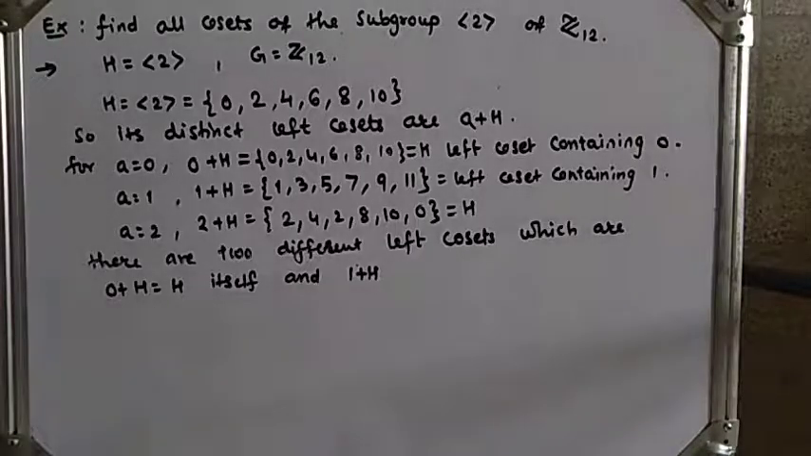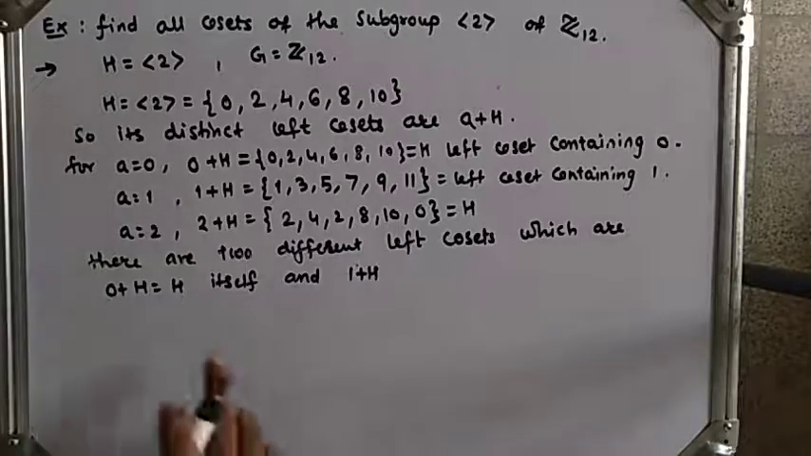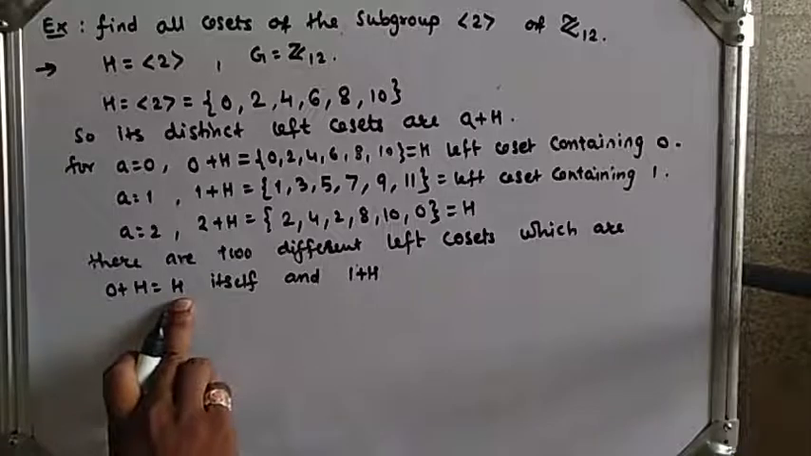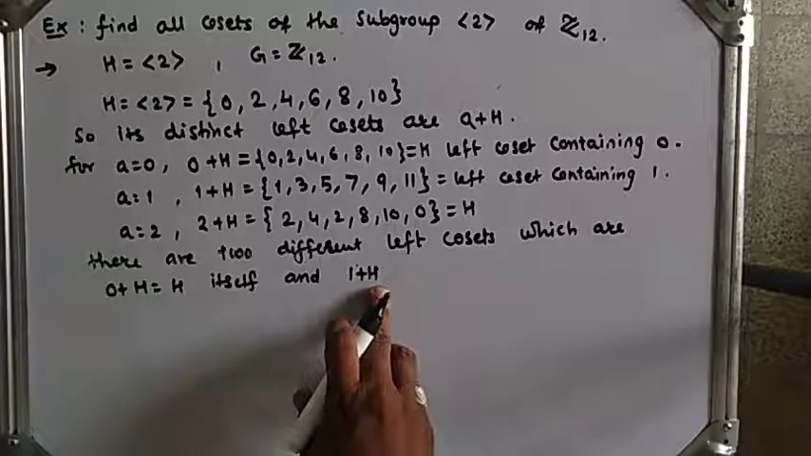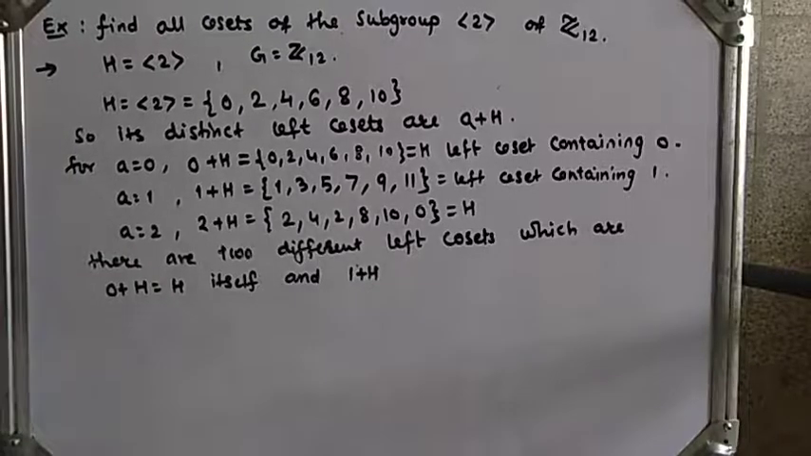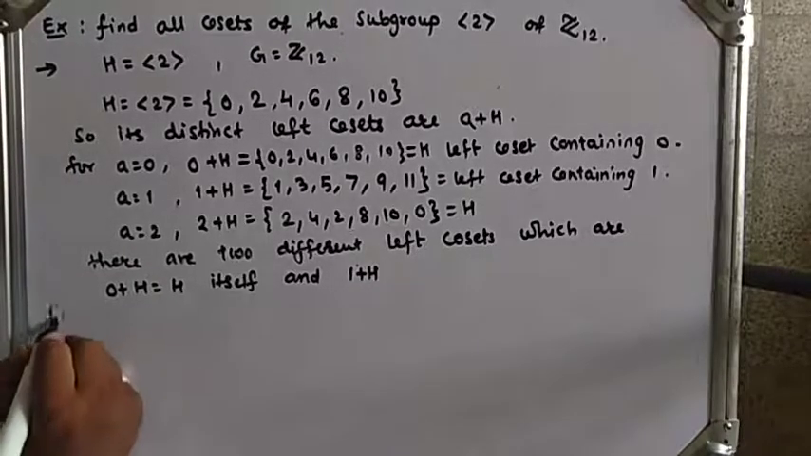We know that if the group is abelian, then left cosets and right cosets are equal. So H I will write as H plus 0, and the left coset and right coset will be the same, and 1 plus H can be written as H plus 1, because G is abelian. Now let's see another example.